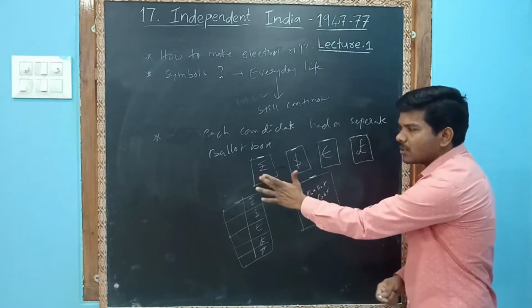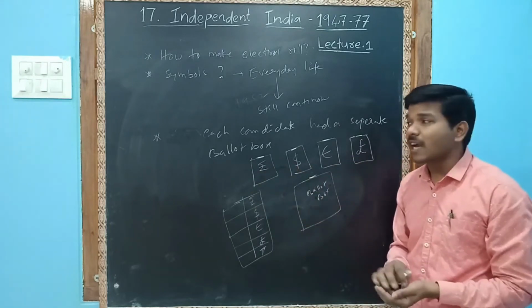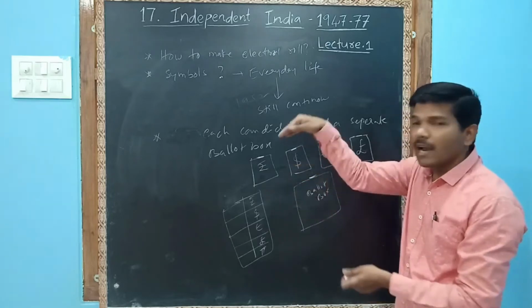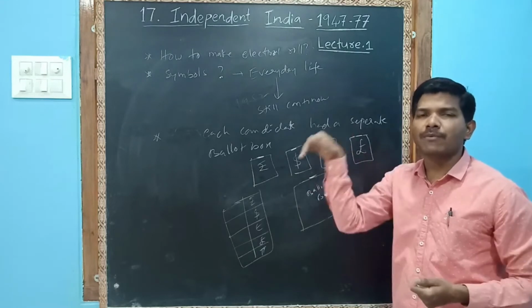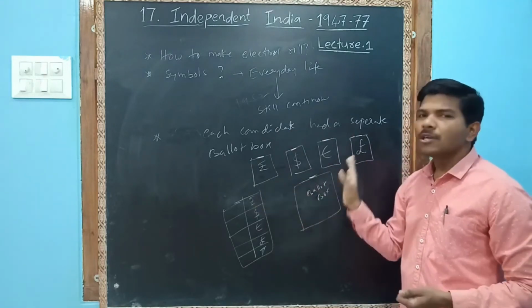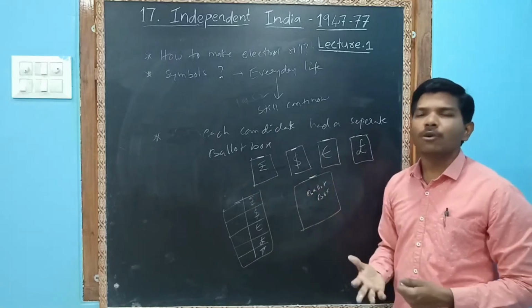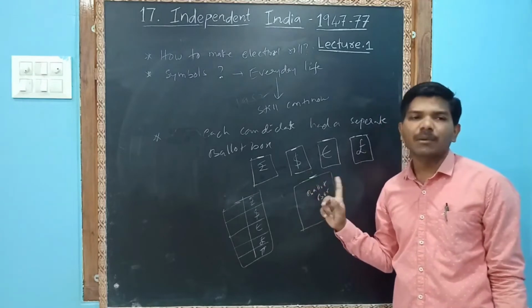Then they recognized, yes, I have to vote for this symbol. They stamp and drop the ballot paper. To avoid confusion among the people, the Election Commission made this facility.